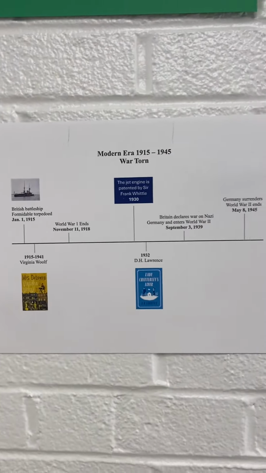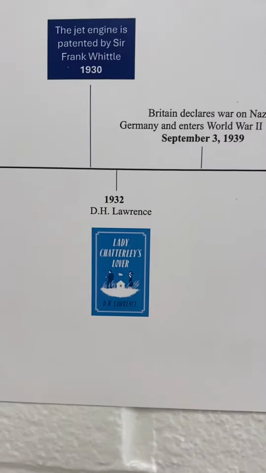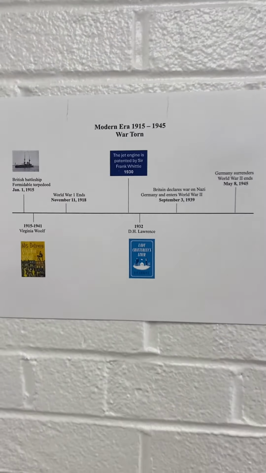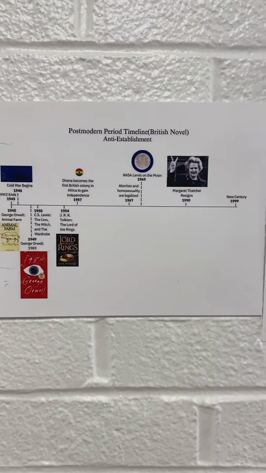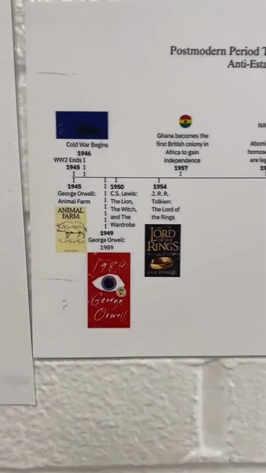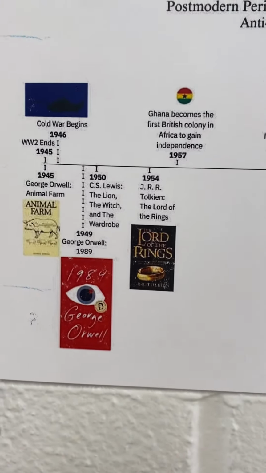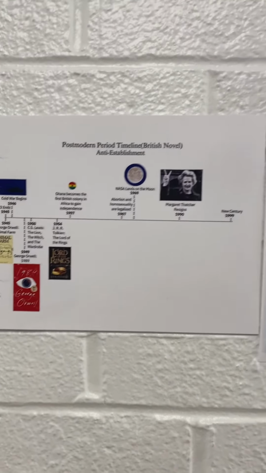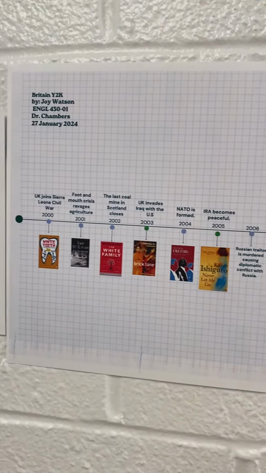Then we move into our modern era, and we're going to be taking a look at Virginia Woolf, and also, well, we will reference D.H. Lawrence, but Virginia Woolf is really probably one of the key ones during this war-torn era that we're going to consider. During the postmodern period, we have a couple of authors, and that is Animal Farm. Well, really, it's George Orwell's 1984 we'll be looking at during this postmodern period. And then we move on to our contemporary, and we can see there are a lot of authors.